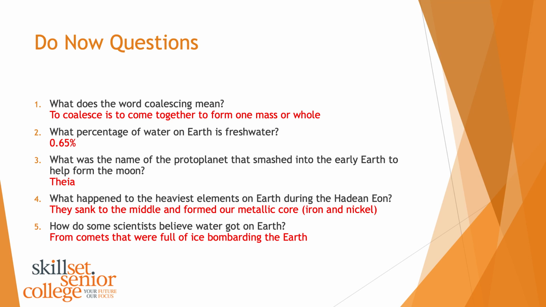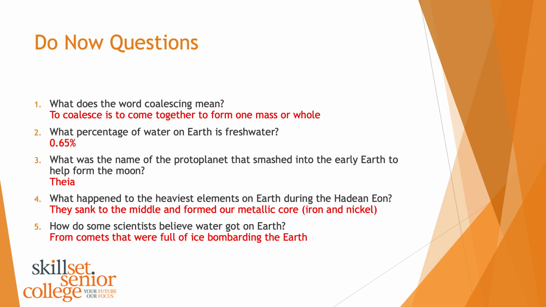Question 3. What was the name of the protoplanet that smashed into the early Earth to help form the moon? That was Theia. Theia was another protoplanet that was forming in the same orbit as the proto-Earth. They smashed into one another, and a big chunk of the Earth was broken up, and this started to coalesce around the Earth, and that became our moon.